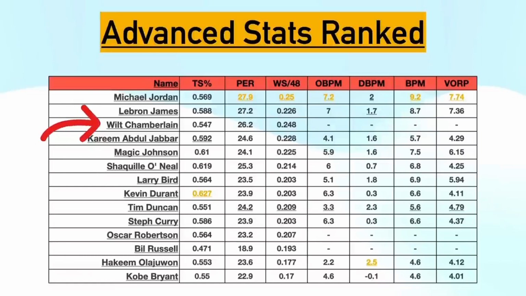And I could only imagine how high his other stats would have looked if they were around at the time. At number 4, I have Kareem, who it may not look like he deserves this spot, but you have to remember this guy was doing this for 20 years, and 5th place Magic Johnson only has about 11 good years. And then Shaq, Larry Bird, and Kevin Durant all placed 6th, 7th, and 8th.